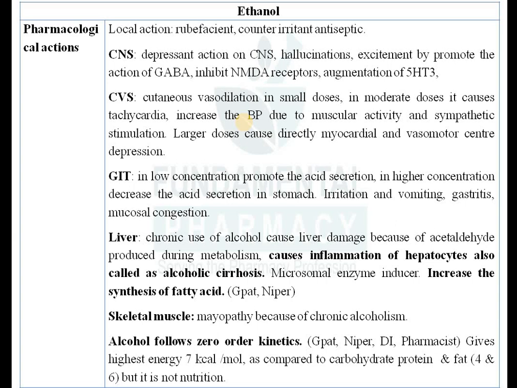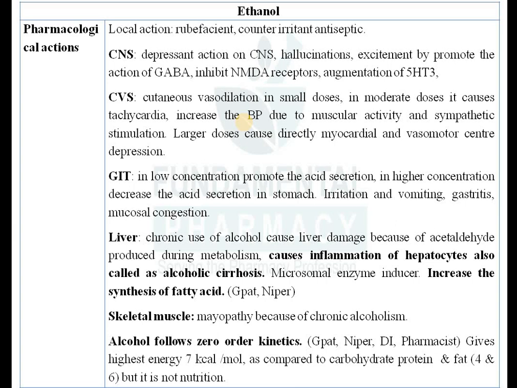So antiseptic and disinfectant. Antiseptic means a drug which will prevent the multiplication of microorganisms. That is bacteriostatic, it will prevent the growth of microorganisms. But what is a disinfectant? Disinfectant means that which will kill the microorganisms present over that area. That is disinfection. Now this alcohol is used as an antiseptic disinfectant in a concentration range of